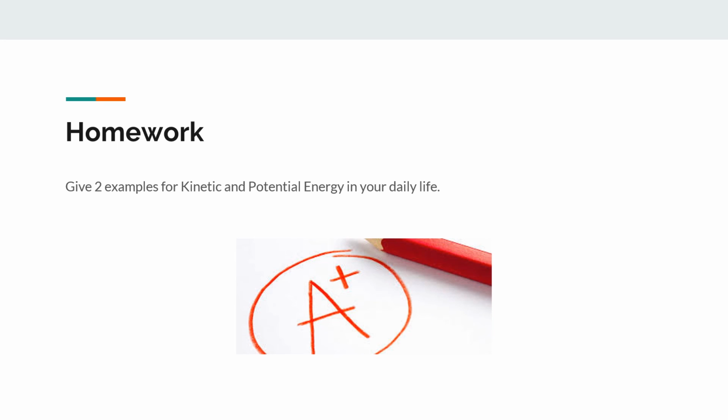And at the end, your homework is to please give two examples of kinetic and potential energy in your daily life. Okay, we gave many examples like the pan or the electricity or the lamp. So give any other examples in your daily life for kinetic energy and potential energy.